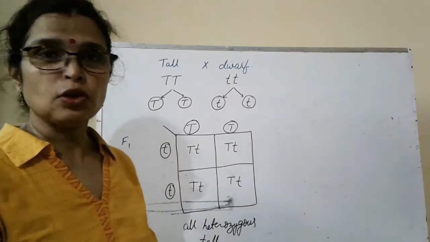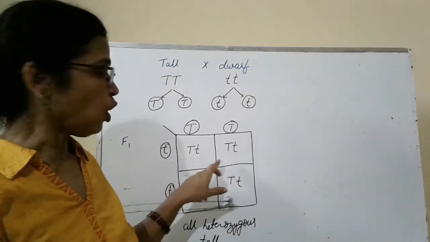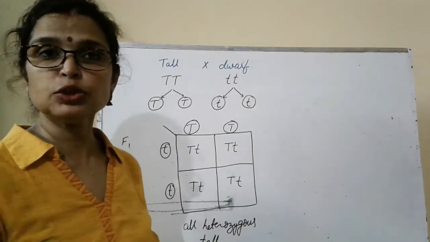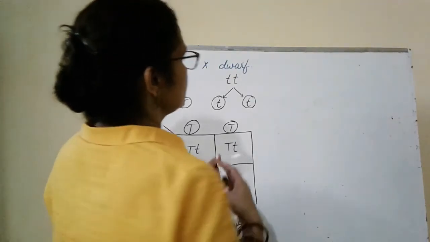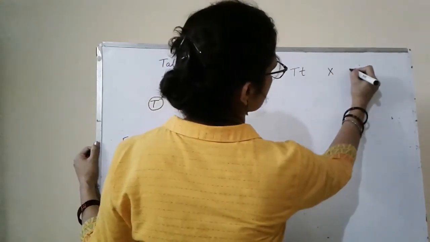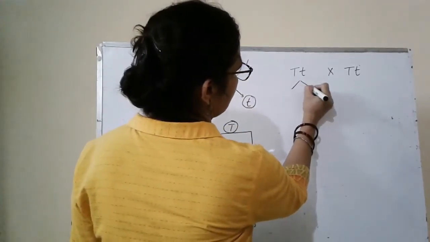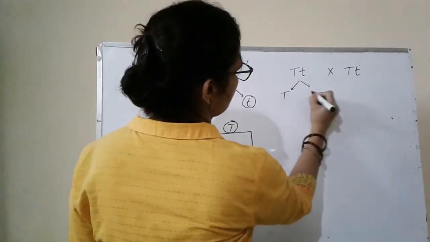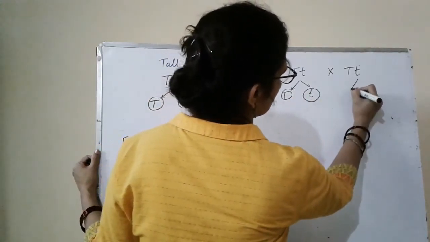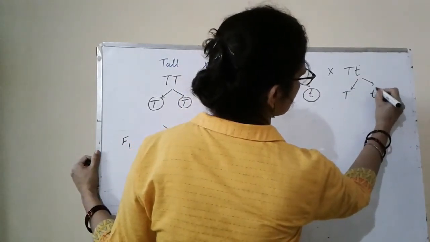After proposing the first law, Mendel crossed the plants of the F1 generation. He self-pollinated the plants of the F1 generation. The F1 generation plant is capital T, small t. He crossed these plants, and the gametes produced here are capital T, small t, and here also capital T and small t.